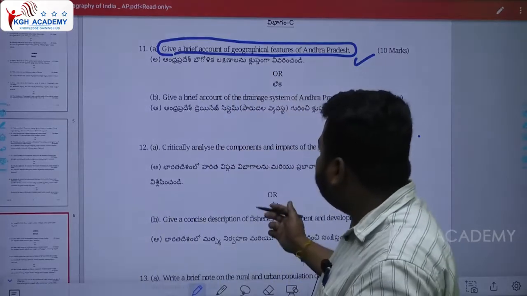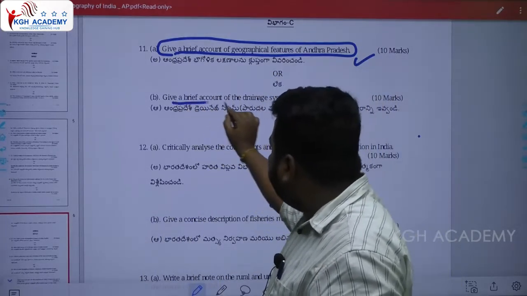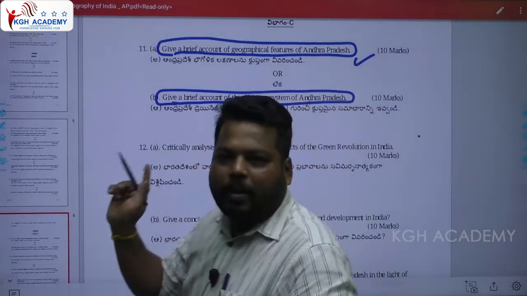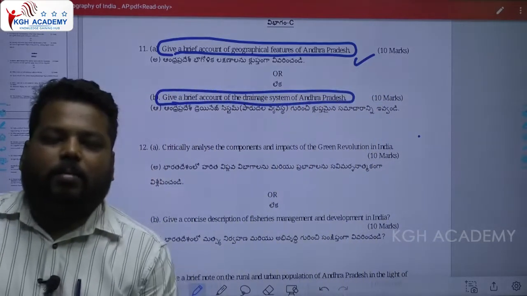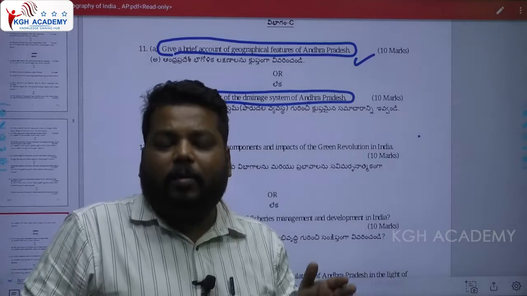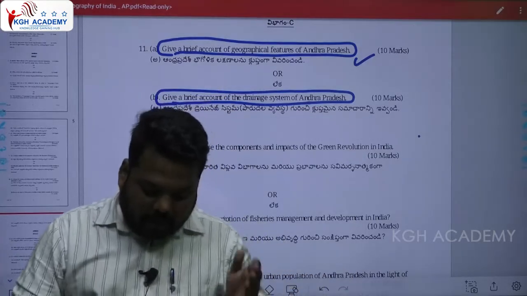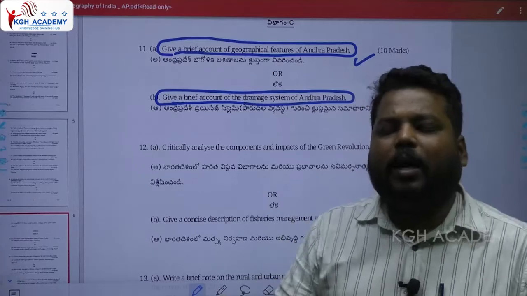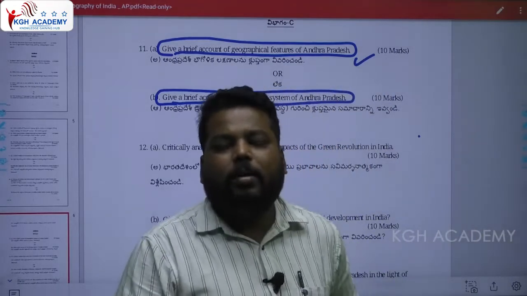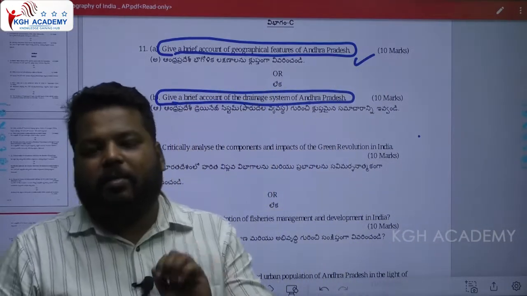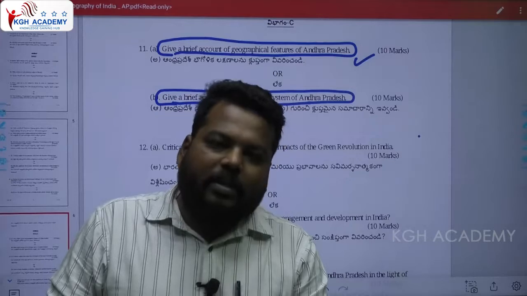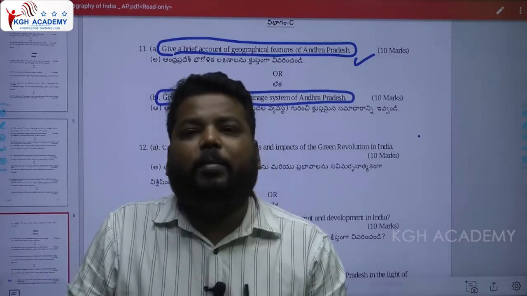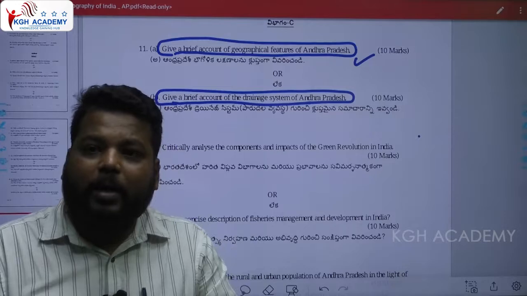The second question they have asked is: give a brief account of the drainage system of Andhra Pradesh. As I said while discussing river systems in India, we will discuss the Indus, Ganga and Brahmaputra river systems, and we will give special emphasis to the state rivers like Krishna and Godavari, and also cover each tributary originating in Andhra Pradesh.